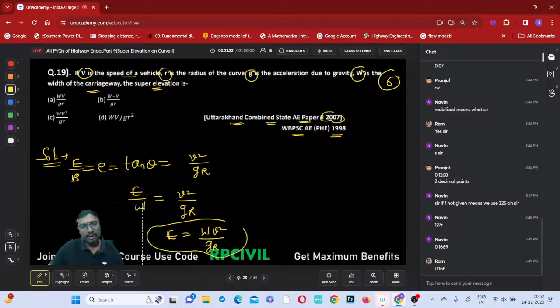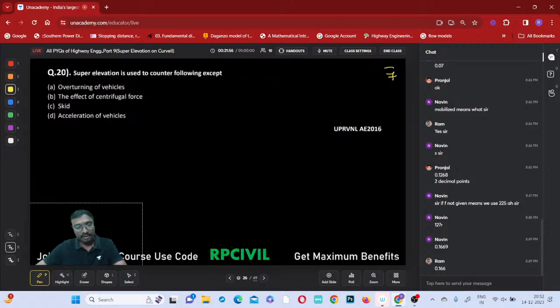I already told you in yesterday's class, in case of a highway, that slope itself will be taken as the super elevation, but in case of a railway, that level difference will be taken as the super elevation. Here they are asking for that level difference. So which option will be correct now? Option C will become correct, right? Shall we move to the next question?